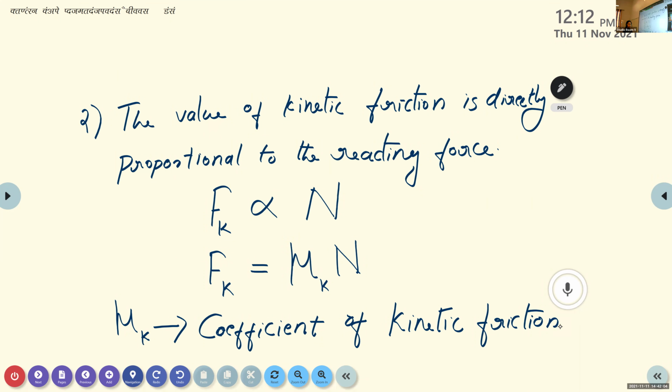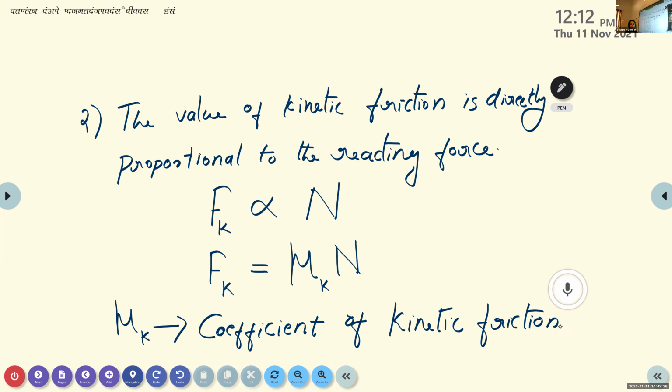So the value of kinetic friction is always proportional to the normal force, that is the reaction force acting on the surface of the object. Fk is proportional to N. To replace the proportionality sign, we introduce a constant, mu k, known as the coefficient of kinetic friction.